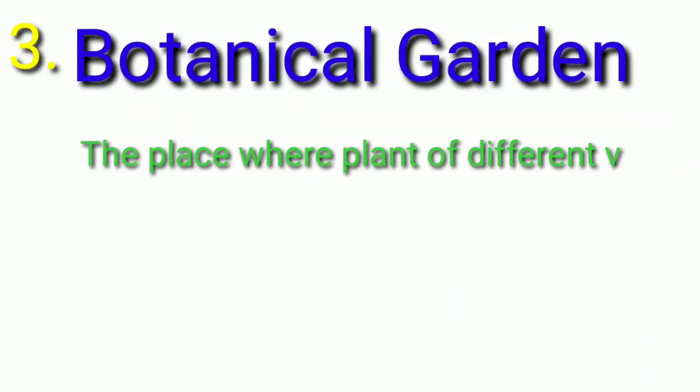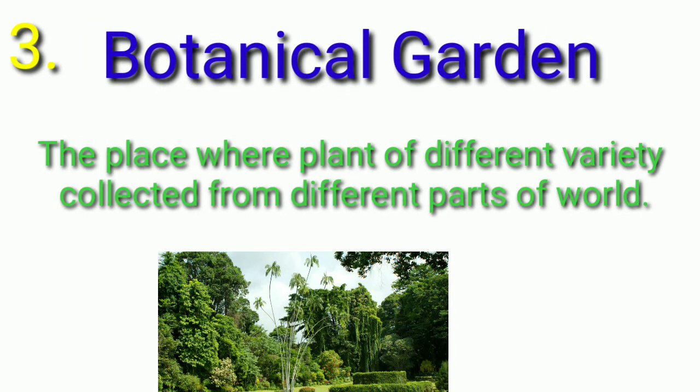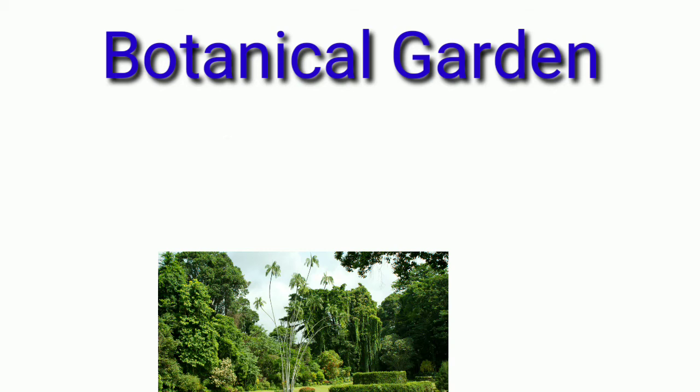Botanical garden, the place where plants of different varieties collected from different parts of the world are available. There are more than thousands of different varieties of plant species. Some of them are rare and some of them are collected from outside of the nation.